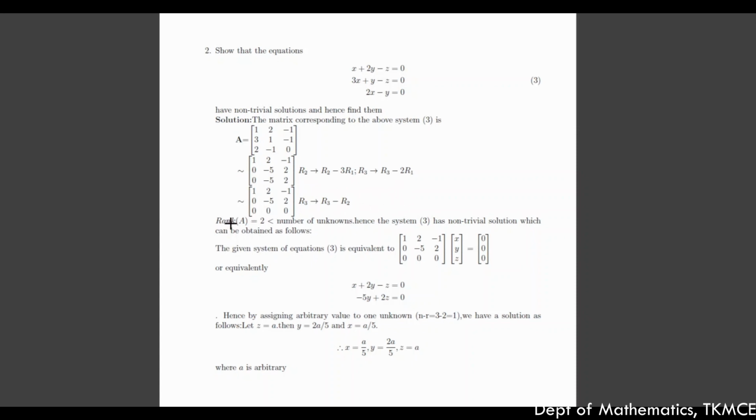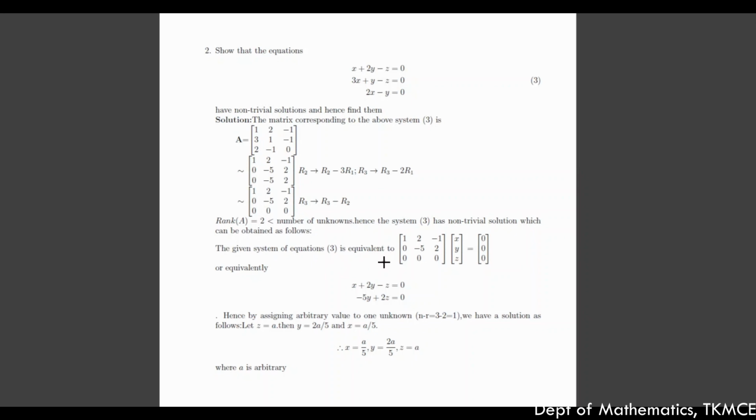Then you can see that in the final echelon matrix there are only 2 non-zero rows. Hence the rank of A is equal to 2, which is less than the number of unknowns. So that leads to the conclusion that the given system of equations has a non-trivial solution, and it can be obtained by the usual Gauss elimination method and back substitution method.